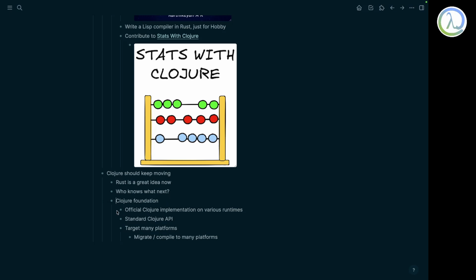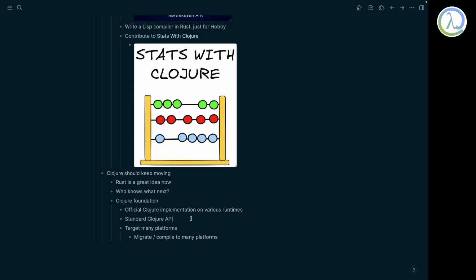And look, I just want people to have official implementations of Clojure on various runtimes. Like you have ClojureDart, and ClojureScript, CLJS. So maybe Clojure Rust and something like Jank and all those. We need to make that official so that it all stays inside this Clojure community. Maybe sponsor it and all this stuff.